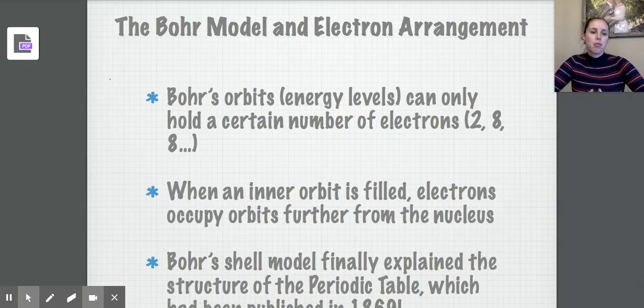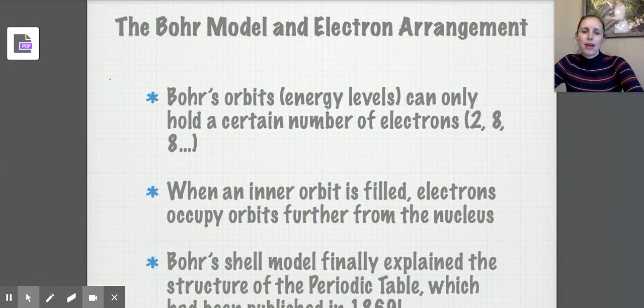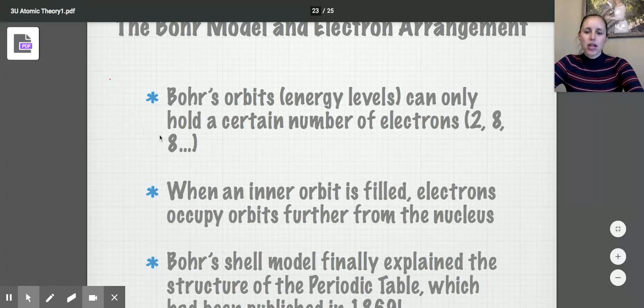So a little bit about Bohr's electron arrangement then. Bohr's orbits or energy levels actually had a fixed number of electrons. You can't have an infinite number of electrons existing in the first shell, and you can't have an infinite number of electrons existing in the second shell. There were specific numbers. In the first shell, you can only have 2 electrons. In the second shell, you can have a maximum of 8. In the third shell, a maximum of 8.